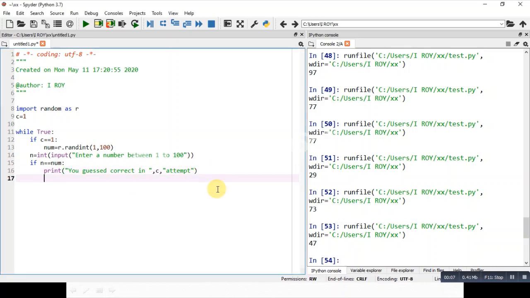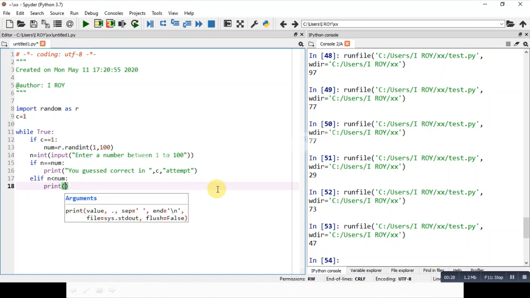Now we'll continue with the rest of the part. We want to help the user as well, so I'm using elif part. If the value that is entered by the user is less than num, then what will happen? Then we will print a message here, that is: number entered is less.